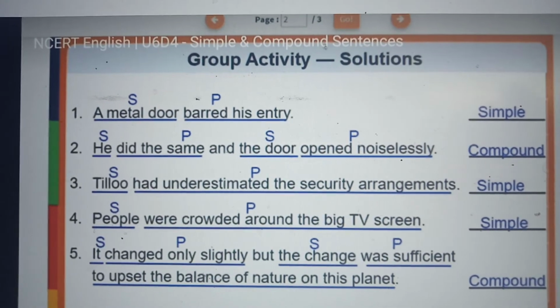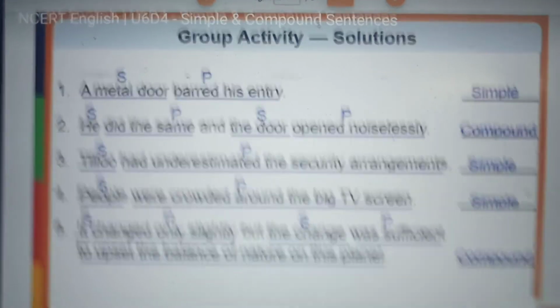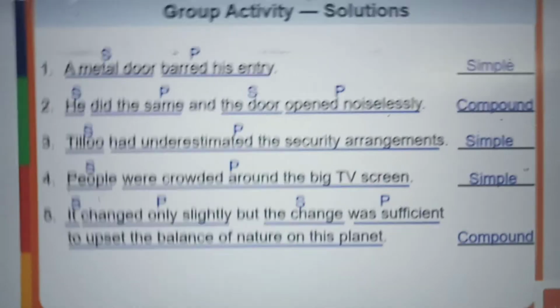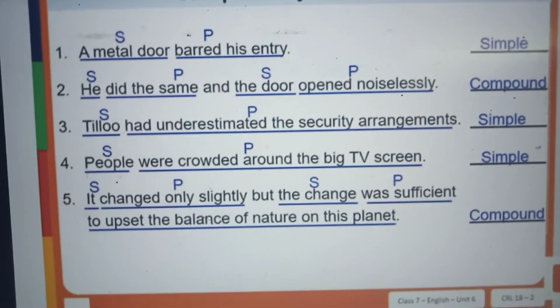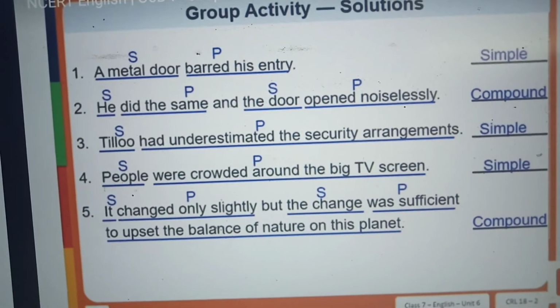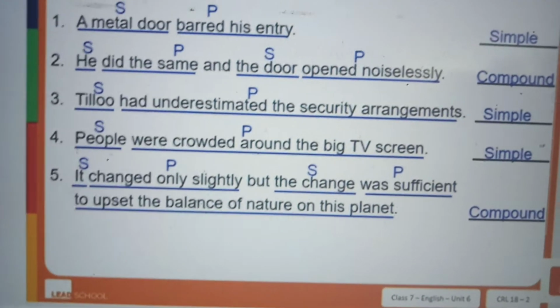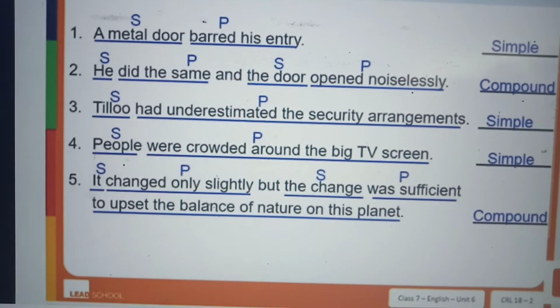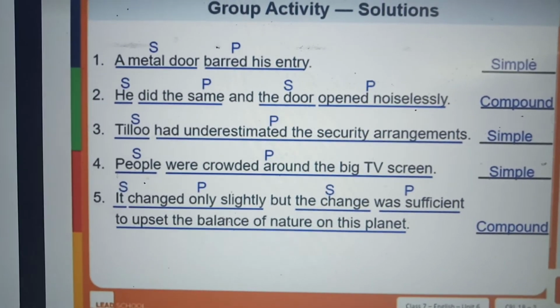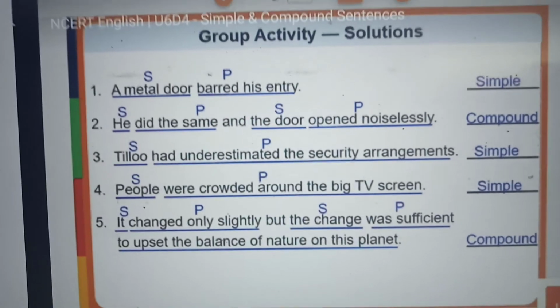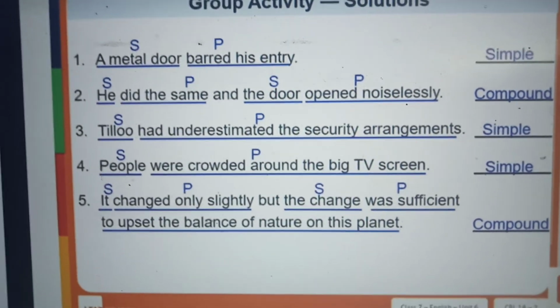He did the same and the door opened noiselessly. He did the same, that is one sentence. And the door opened noiselessly is another sentence, joined by the conjunction and. So he is the subject in the first, the door is the subject in the other, and did the same, opened noiselessly are the predicates. Who is doing here? He.